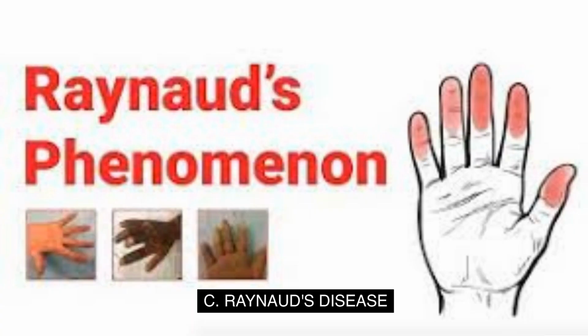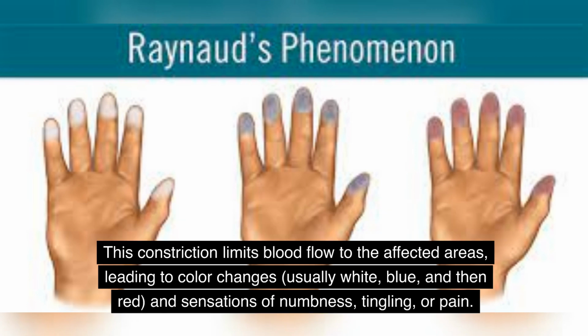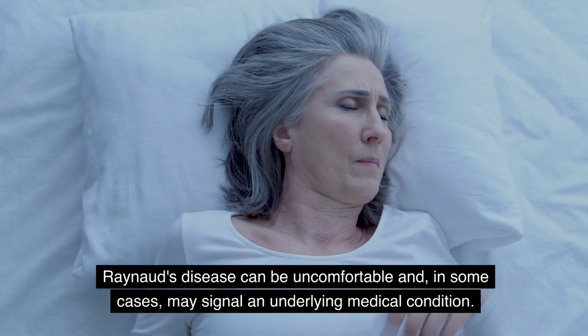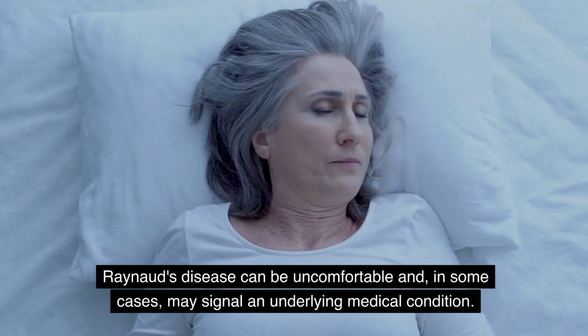See Raynaud's disease. Raynaud's disease, also known as Raynaud's phenomenon or Raynaud's syndrome, is a condition that primarily affects the blood vessels in the fingers and toes, causing them to temporarily constrict or narrow in response to cold temperatures or emotional stress. This constriction limits blood flow to the affected areas, leading to color changes, usually white, blue, and then red, and sensations of numbness, tingling, or pain. Raynaud's disease can be uncomfortable and, in some cases, may signal an underlying medical condition.